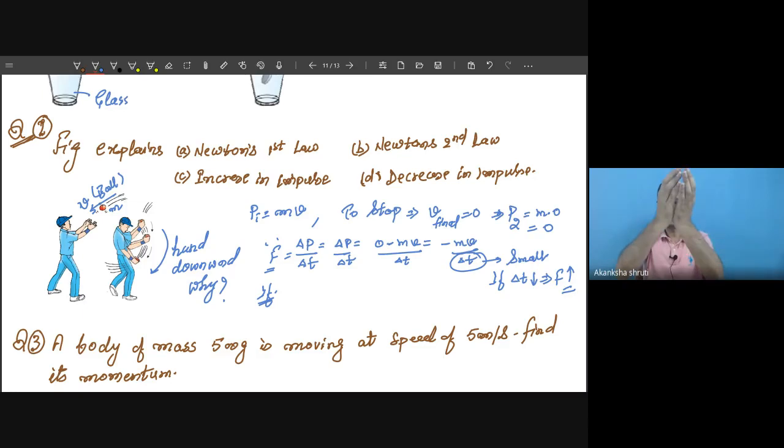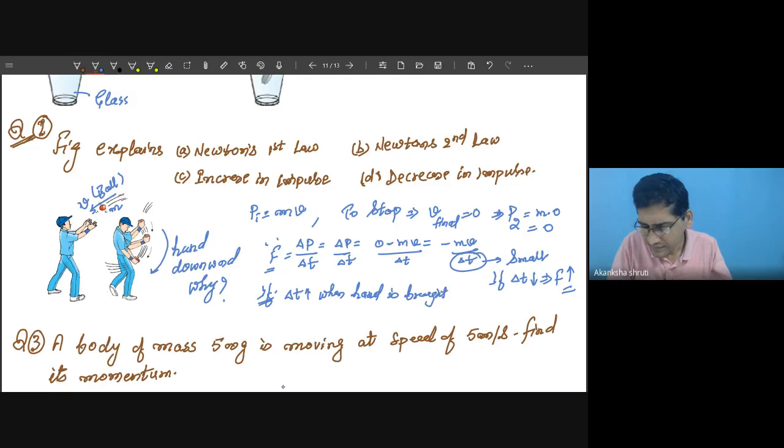But while catching the ball and bringing your hand down, the time to stop the ball increases. Means delta t value increases when the hand is brought down along with the ball.